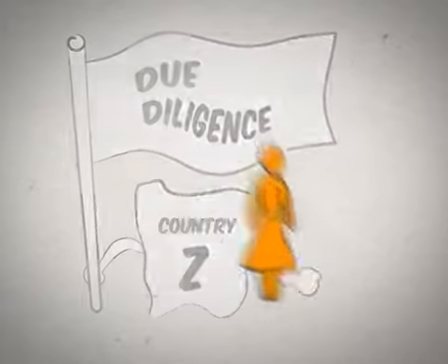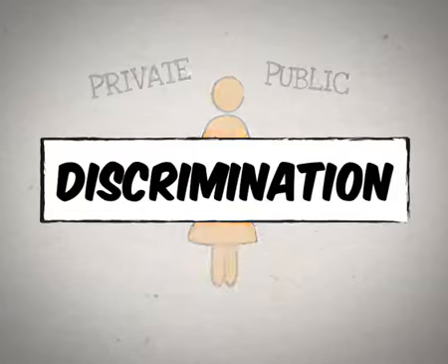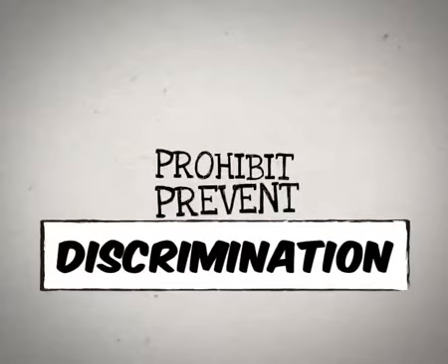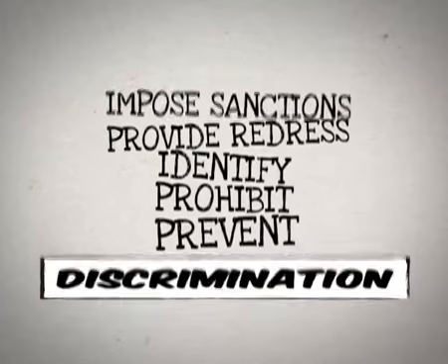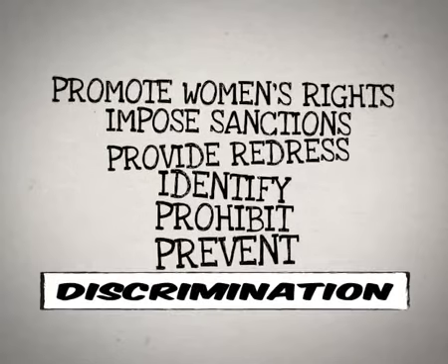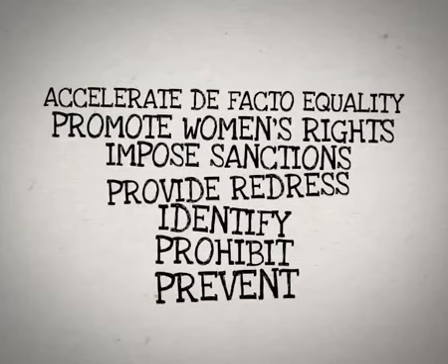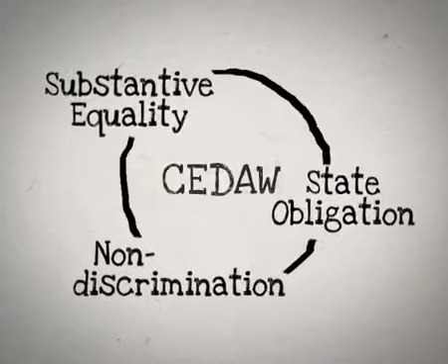that the state is accountable for all discrimination against women, whether she is in the private or public sphere. To prevent discrimination, prohibit discrimination, identify discrimination and provide redress, impose sanctions against discriminatory acts, promote women's rights and equality through proactive measures, and accelerate de facto equality. This video covers the principle of state obligation, one of the three CEDAW principles.